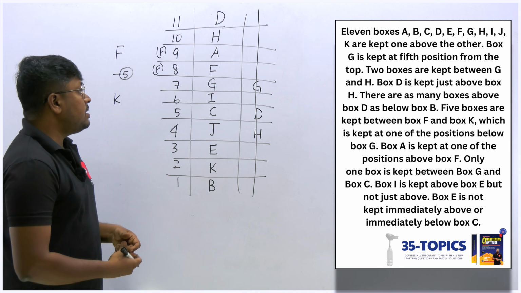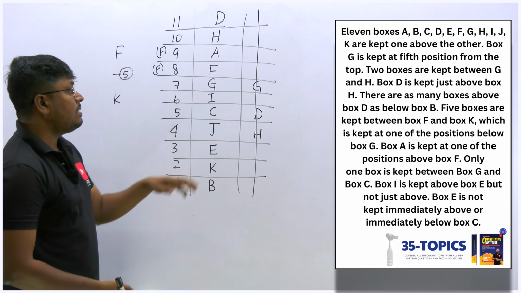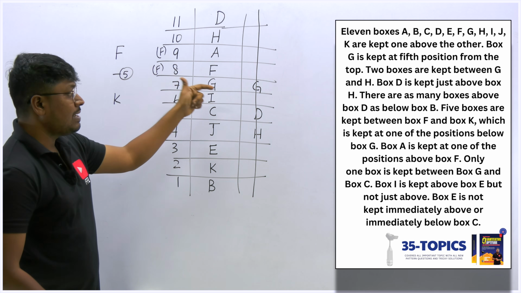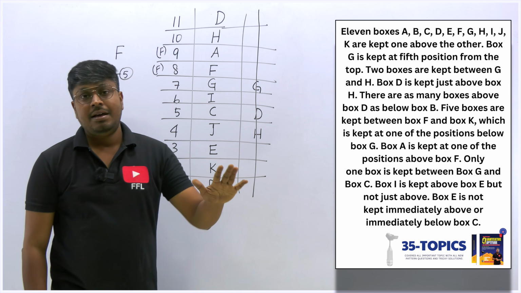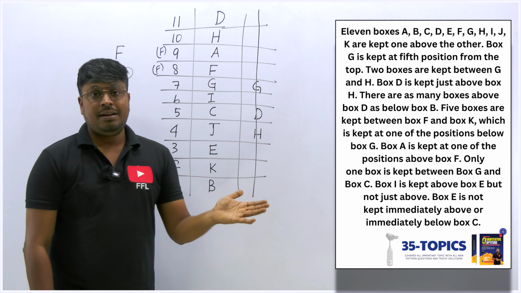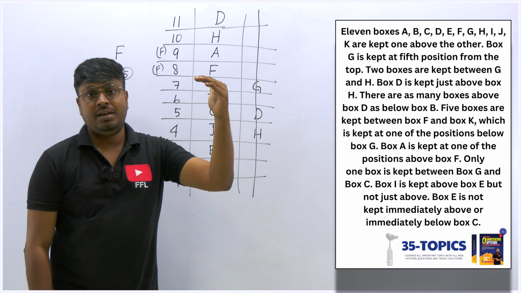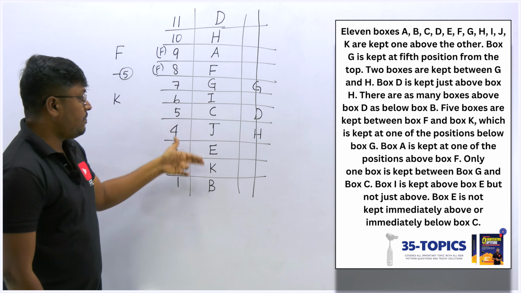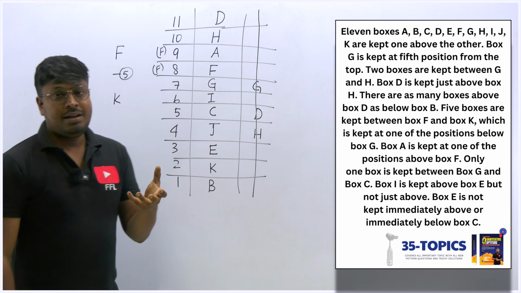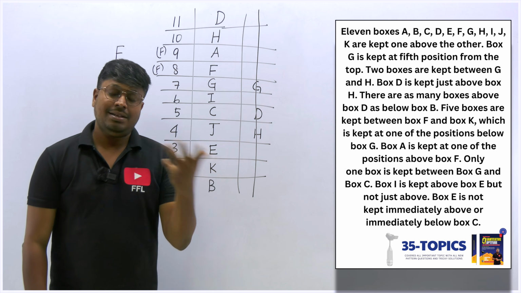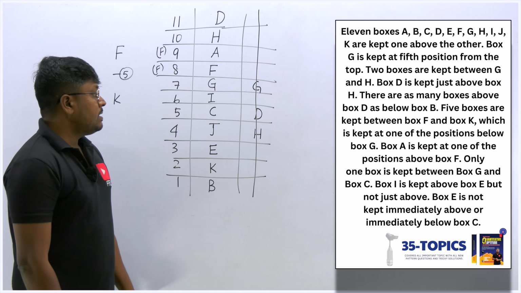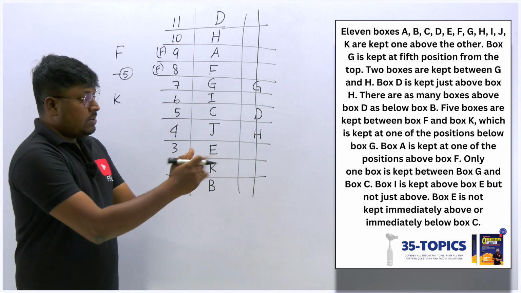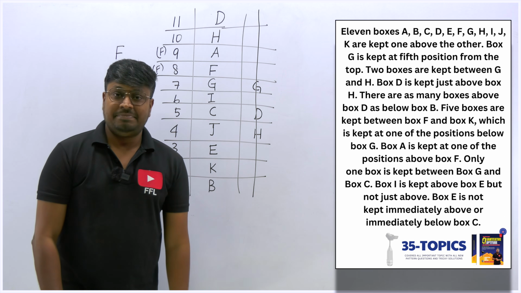So we found this major clue by using the one with as many boxes between D and B. By only that clue we eliminated one possibility, and then by using F above A, we fixed F and K, because between F and K there should be a gap of 5 boxes. Then we automatically solved the remaining part of the question, right? So this will be the answer for this box puzzle.